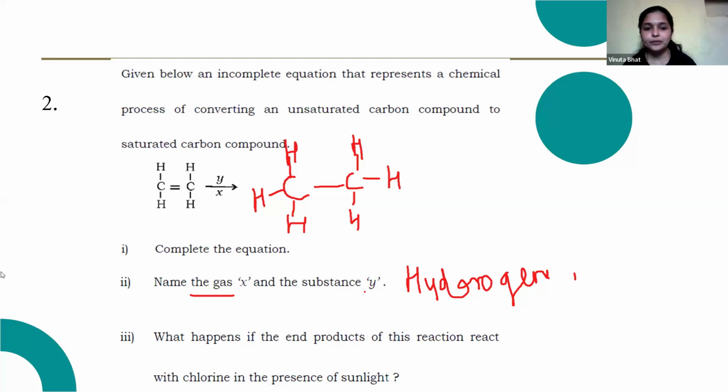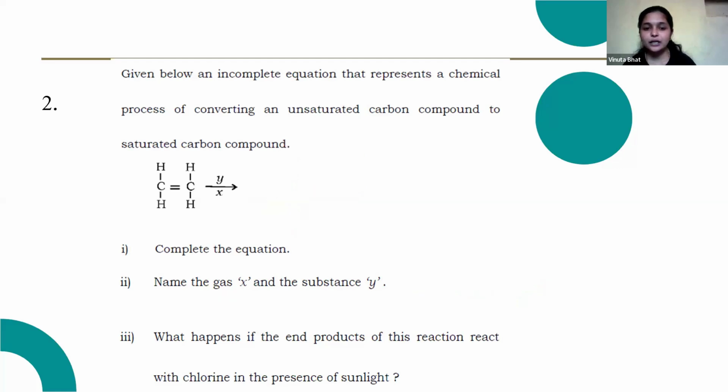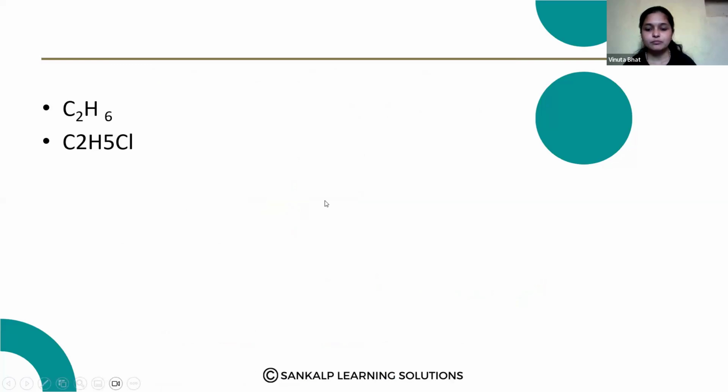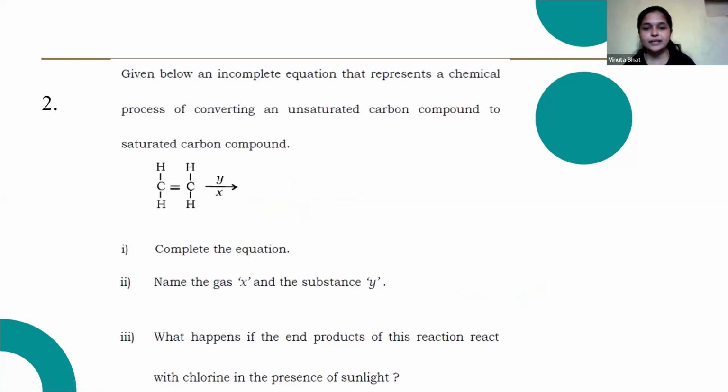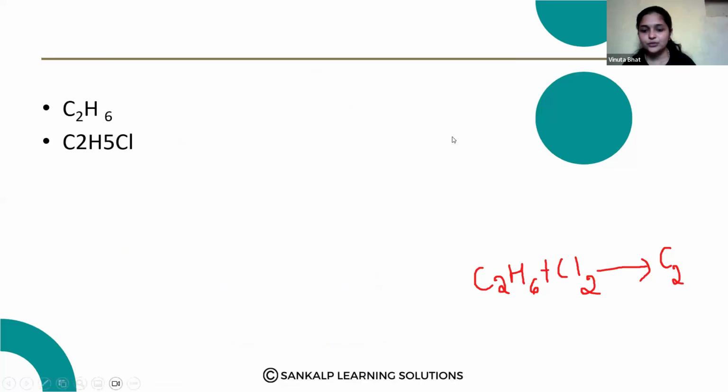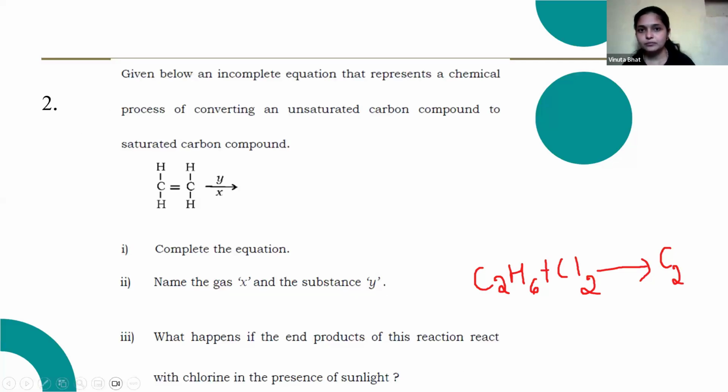Then what happens if the end products of this reaction react with chlorine in the presence of sunlight? Here, in the presence of sunlight, C2H6 plus chlorine forms C2H5Cl.